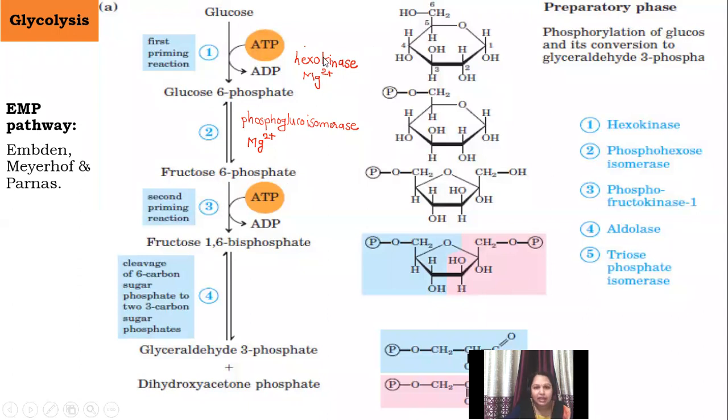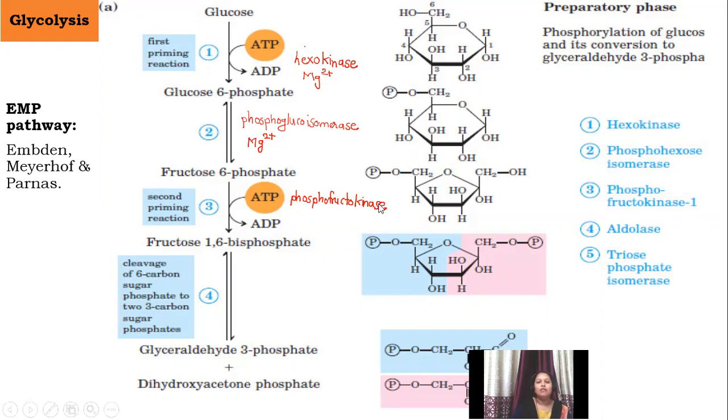It is kinase. We will name this kinase from the name of the substrate. The substrate here is fructose, so I will name this enzyme phosphofructokinase.